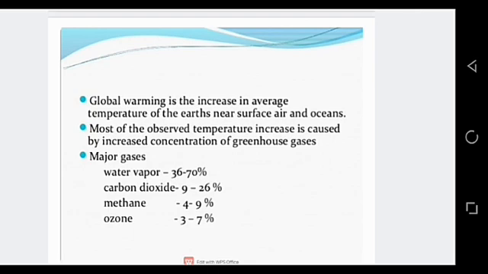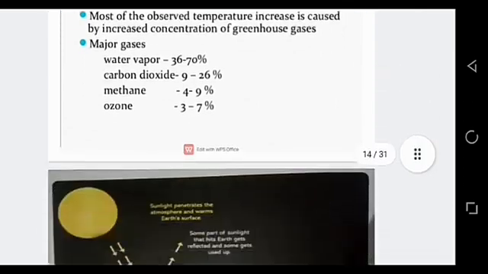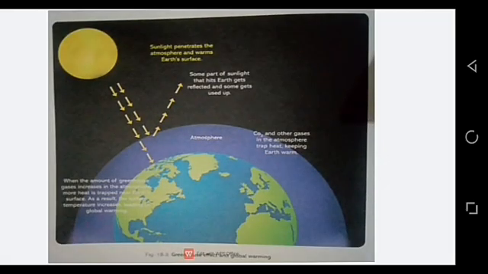So how are global warming and the greenhouse effect harmful for us? We all know when sunlight penetrates the atmosphere, it reaches the earth's surface and warms the earth's surface. So some part of the sunlight that hits the earth gets reflected and some of the sunlight gets used up. क्लियर? जो सनलाइट आती है अर्थ तक उसमें से अर्थ से कुछ लाइट तो रिफ्लेक्ट हो जाती है और कुछ पार्ट उसका यूज कर लिया जाता है.